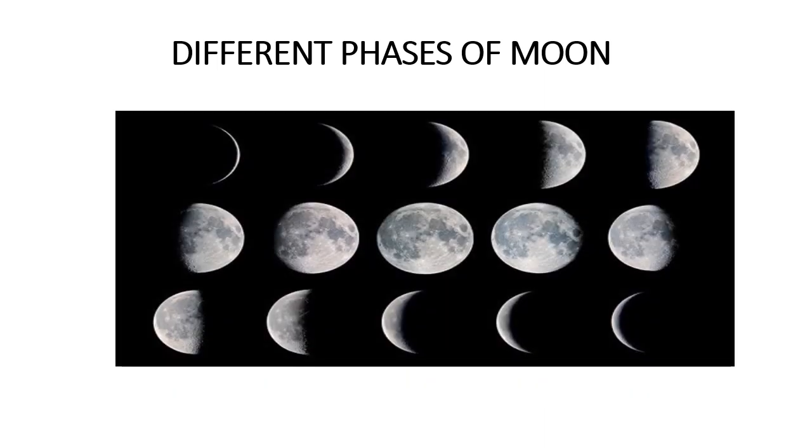These shapes increase. First we see a crescent shape, then gradually it increases, and then we see the full circle, meaning the full moon, or again its shape starts decreasing. In this way, we see different phases of the moon.